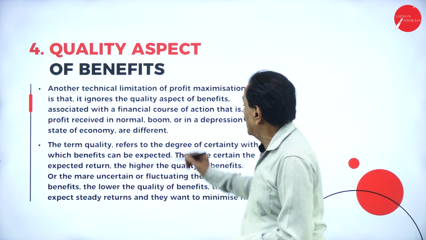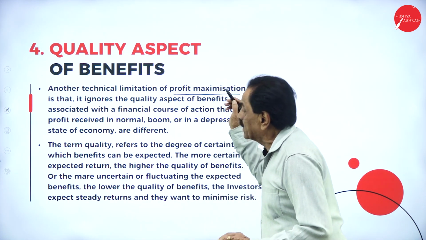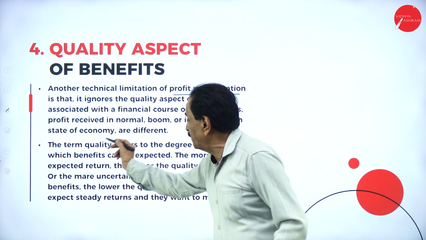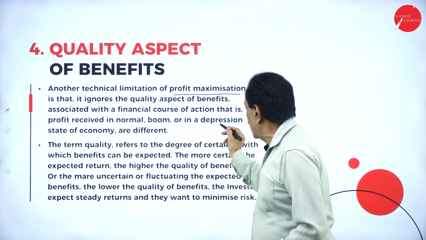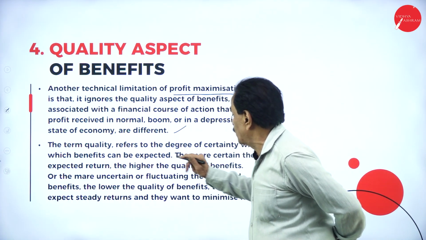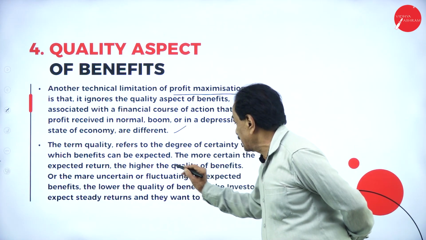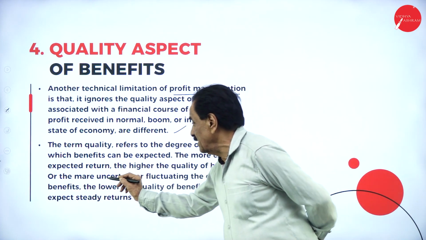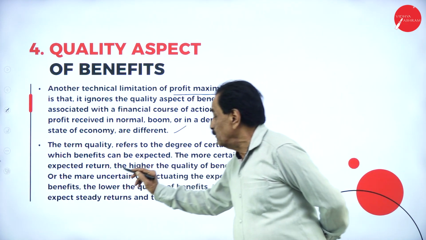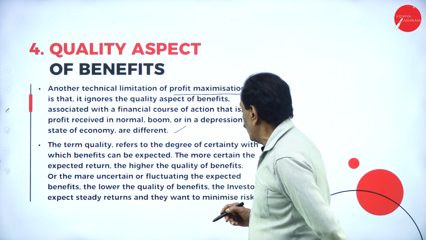Another technical limitation of profit maximization is that it ignores the quality aspect of benefit associated with a financial course of action, that is, profit received in a normal, boom, or depression state of the economy is different. The term quality refers to the degree of certainty with which benefit can be expected. The more certain the expected return, the higher the quality of the benefit, or the more uncertain or fluctuating the expected benefit, the lower the quality of the benefit.